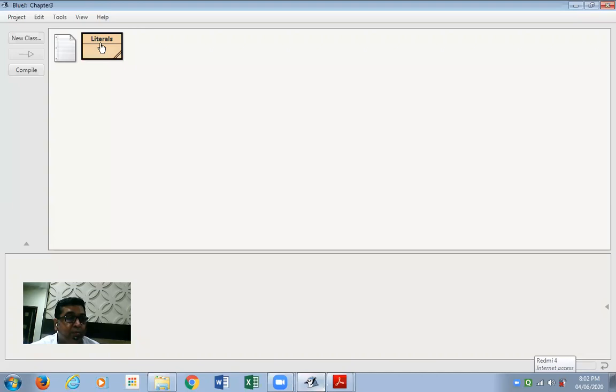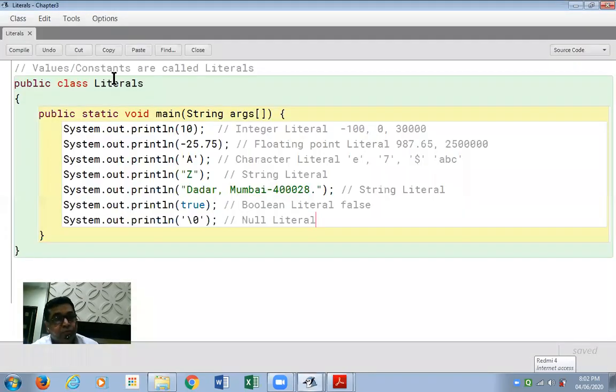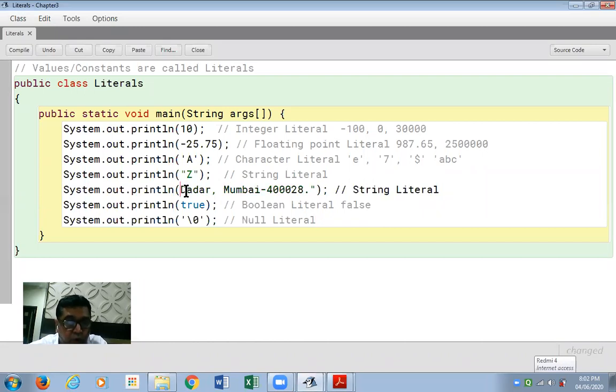Coming back to our program, one more thing I would like to share with you about string literal. As far as character literal is concerned, we learned that it should be in single quotes. For this string literal example, Dadar Mumbai 28, instead of double quotes, I'm putting it in single quotes. Please see, is that valid? I'm getting these red marks below the single quotes and double quotes, reminding me that I've not written my string properly.